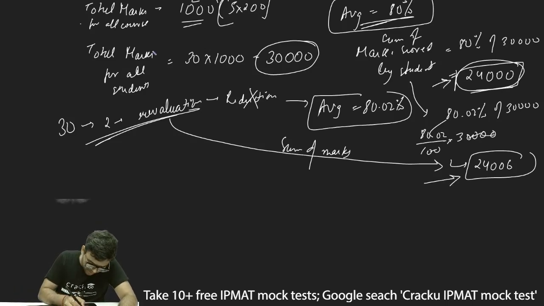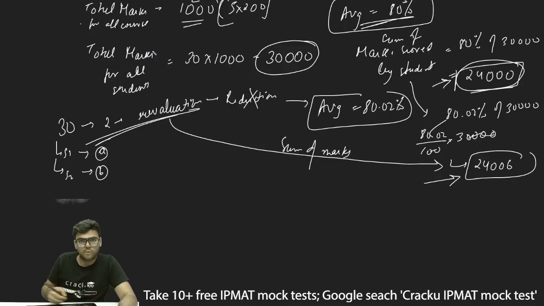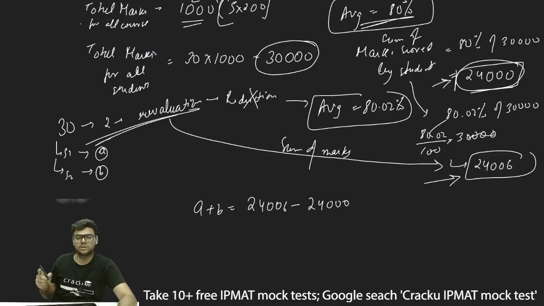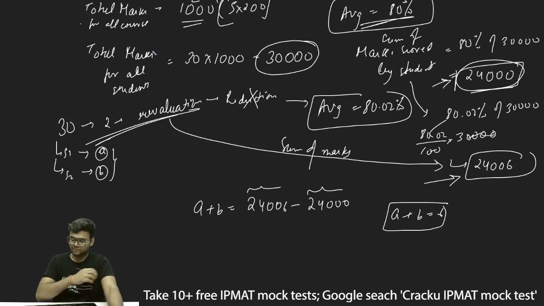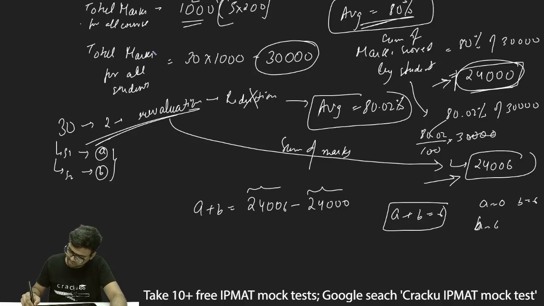So, if I say there were two students, let's say S1 and S2, and increase for S1 is A, and increase for S2 is B, overall increase will be A plus B, which is equal to 24,006 minus 24,000, marks after revaluation minus marks before revaluation. Thus A plus B is equal to 6. Now we need to find the maximum value of A and B. If B is equal to 0, then we get A is equal to 6.